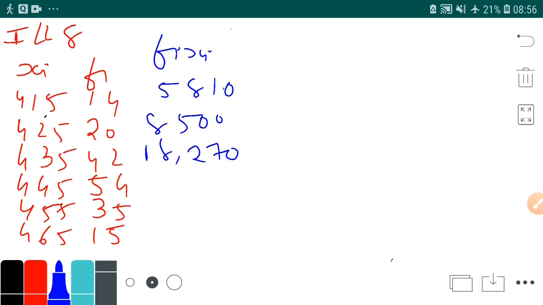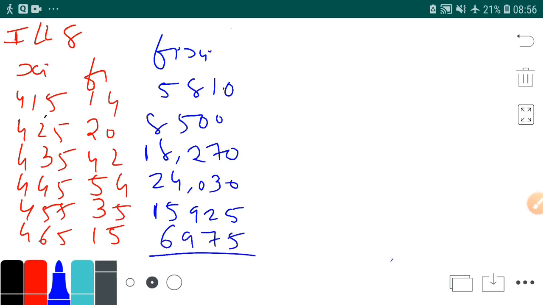Then 445 into 54, it's 24030. It's 455 into 35, it's 15925. Then 465 into 15, it's 6975.